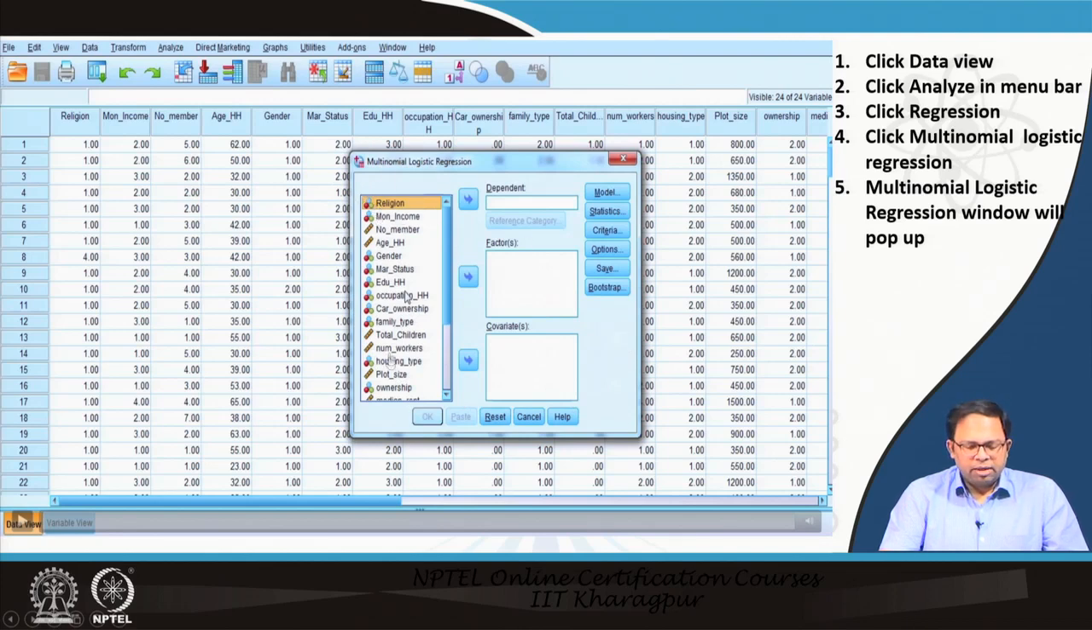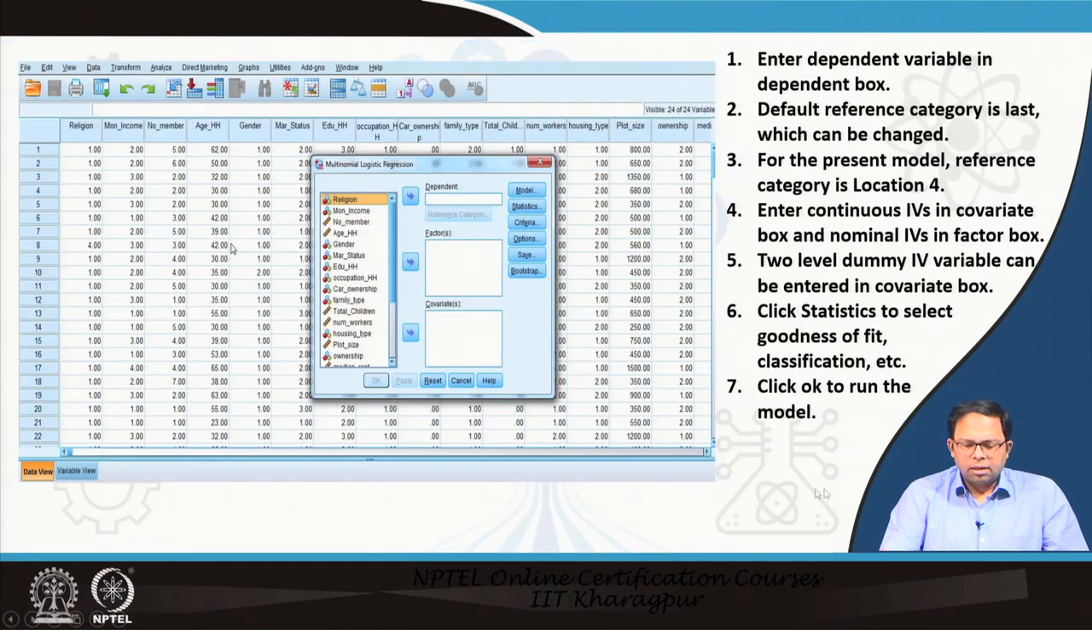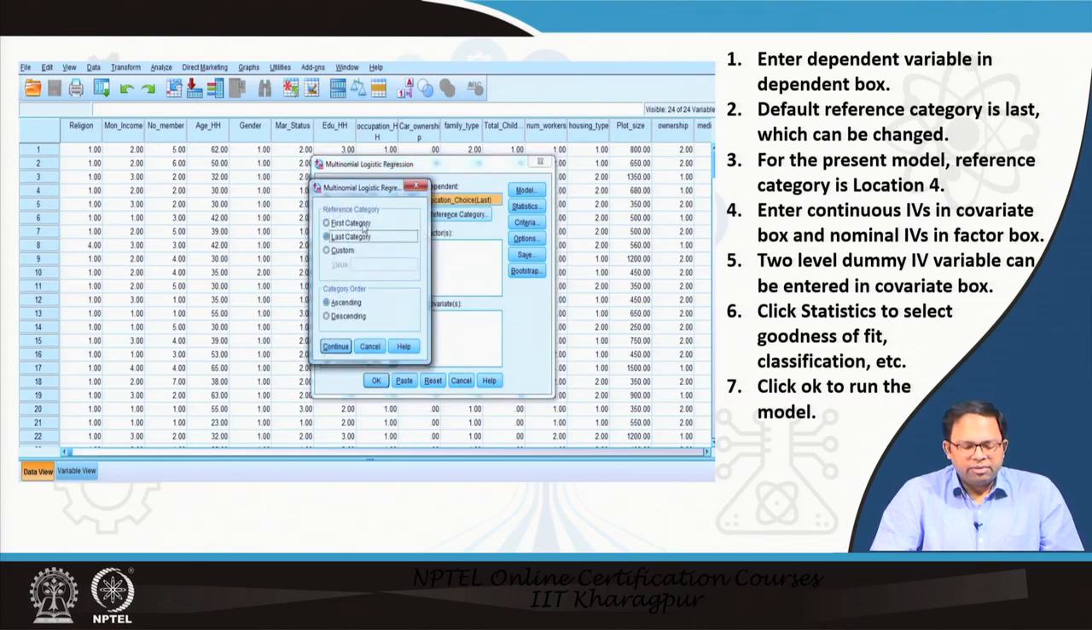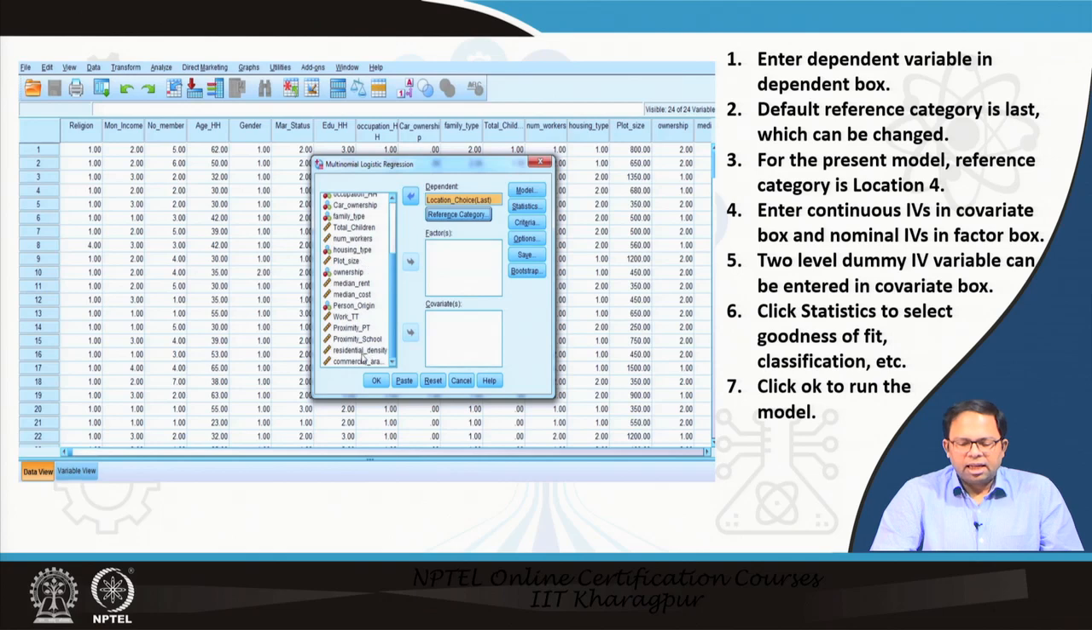On this side you see all the variables that are available to us, and over here we have to choose the dependent variable, and here the factors and the covariates. Next we add the dependent variable in the dependent box, so here it is location choice. Next we have to set a reference category, which could be the first or the last category, because whenever we are predicting a choice, it is based on a reference to another choice.